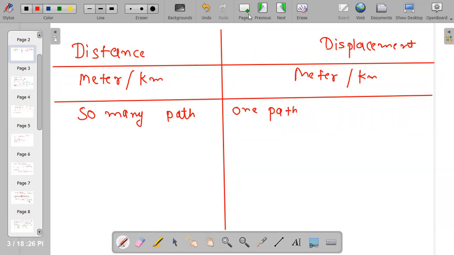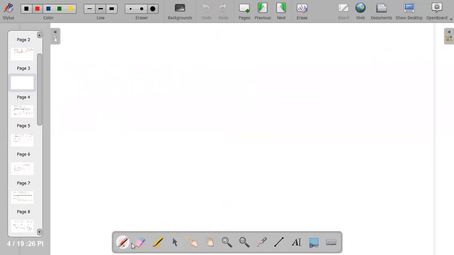Many paths means, remember that this is your school and this is your house. You are going from school to your house. Now I'm making your school like this, and I'm making your house like this.